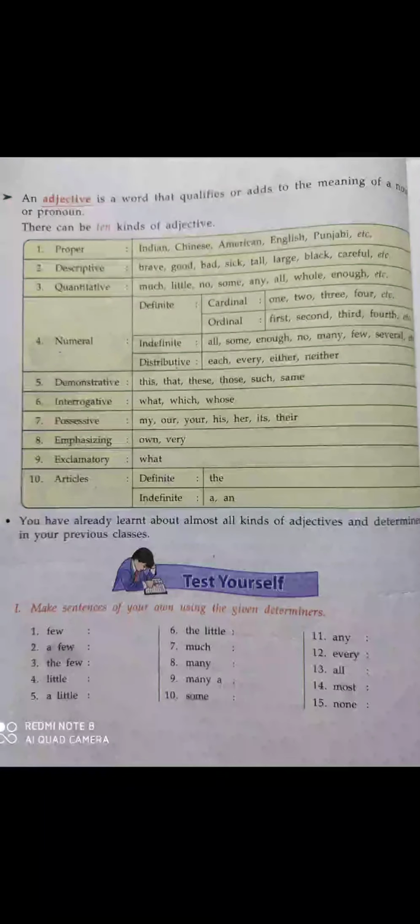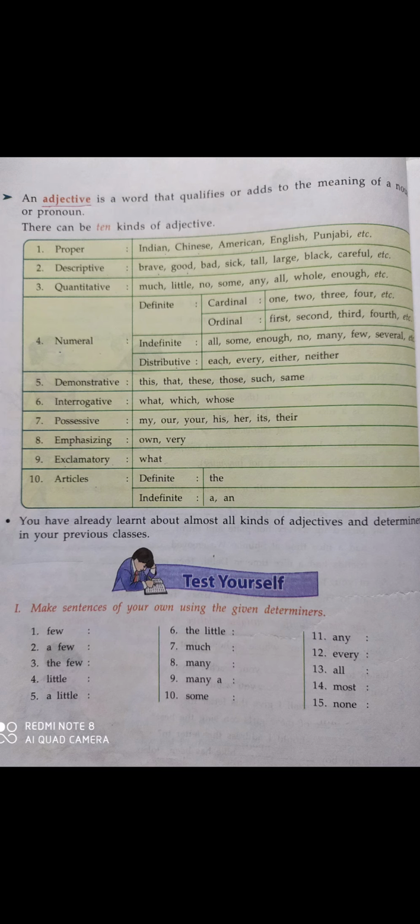For example, we can say little intelligence. Here intelligence is a noun. Which type of noun? It is an uncountable noun. We cannot count intelligence, so it is an uncountable noun, and with uncountable noun we can use quantitative adjective.